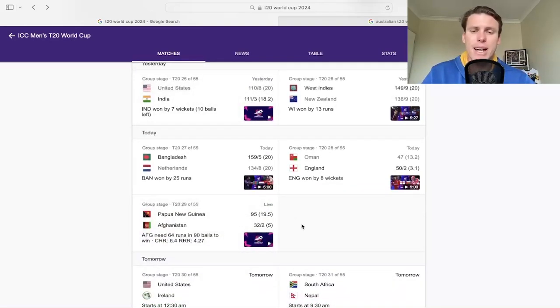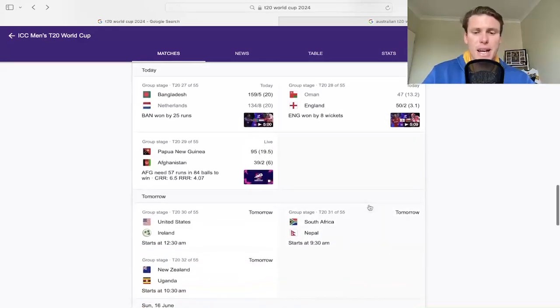We're obviously through the group stage. Just give you all an update on what's happening there. Obviously England got that win very quickly, 2 for 50 off 3.1 overs against Oman, and just shows that they put up a really good fight against the Aussies in that first game. And obviously Stoinis was the one, as I said, that's kind of saved the day.